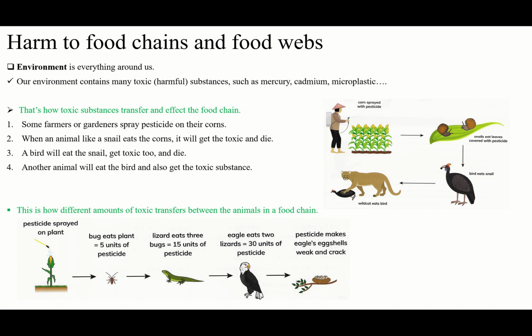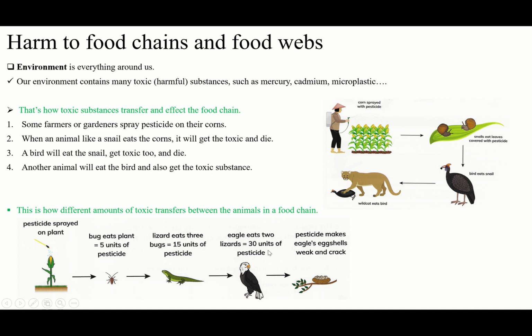And guys, that's why I just changed the numbers, to help you understand. If you change the other numbers again, you will get a different amount. For example, if one lizard is 25 and the eagle will eat 4 lizards, how much does it get? One lizard is 25, 4 multiplied by 25 is 100. The eagle will get 100 units of pesticide. That's how the different amount will transfer to the next animal.